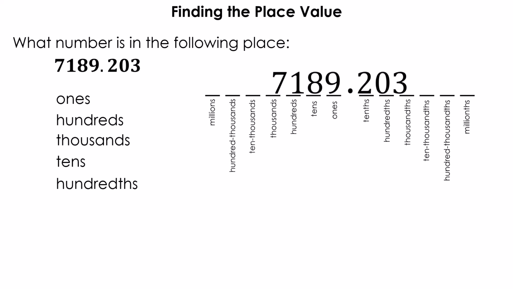So once again, I like to put my number in the place value chart. What number is in the ones? That would be the 9. What number is in the hundreds? That would be the 1. What number is in the thousands? That would be the 7. What number is in tens? That would be the 8. And finally, what number is in the hundredths or hundredth? And that would be 0.